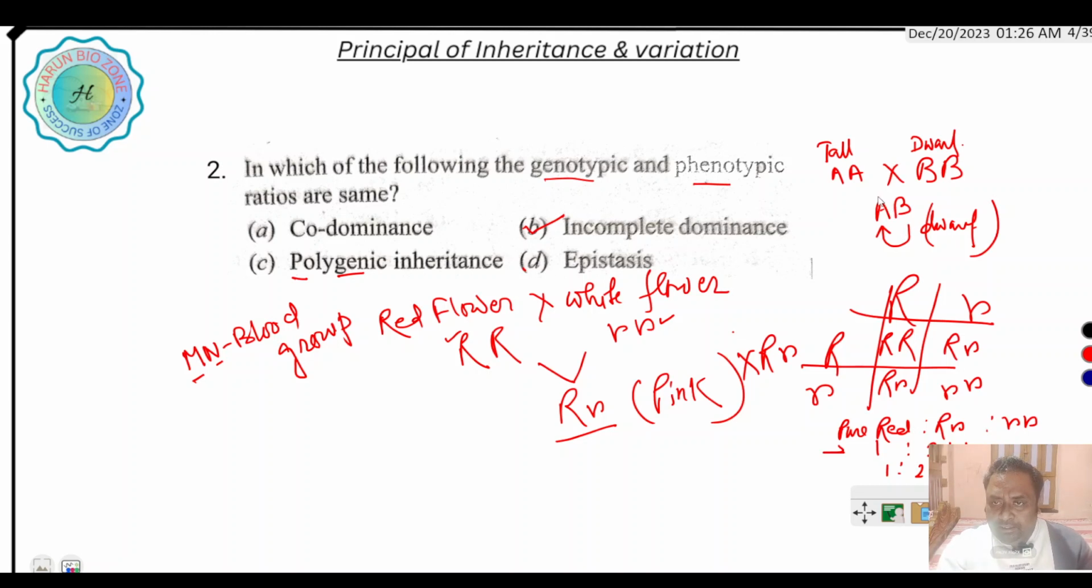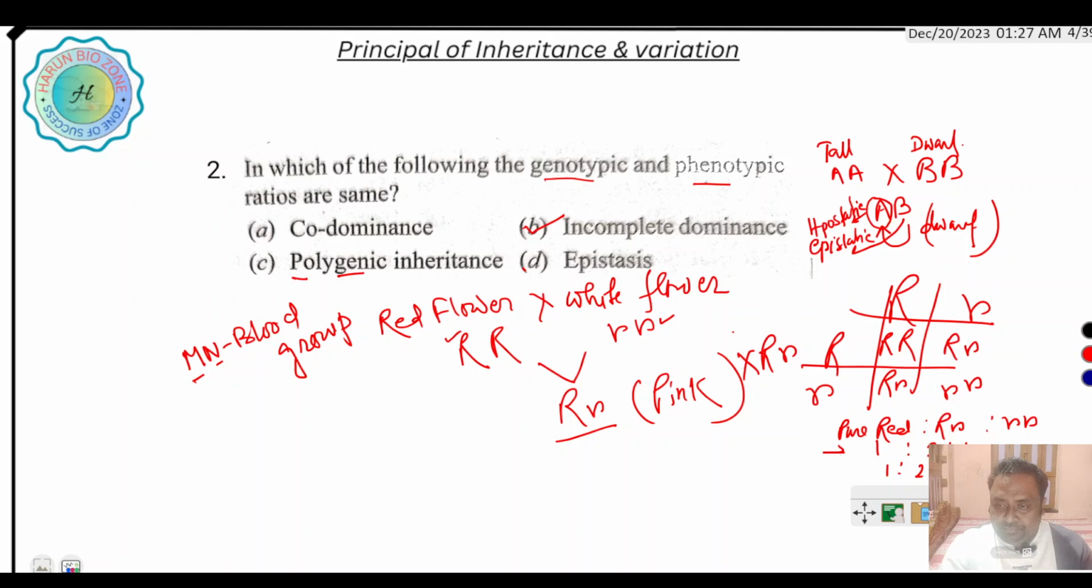So here the A gene is the hypostatic gene, the gene whose expression is masked, and B is the epistatic gene. The B gene suppresses the expression of A, so B is the epistatic gene and A is the hypostatic gene, and this process is called epistasis. So here the right answer is incomplete dominance, where genotype and phenotypic ratio are the same.